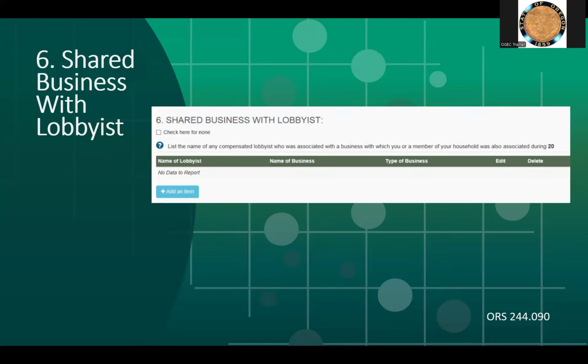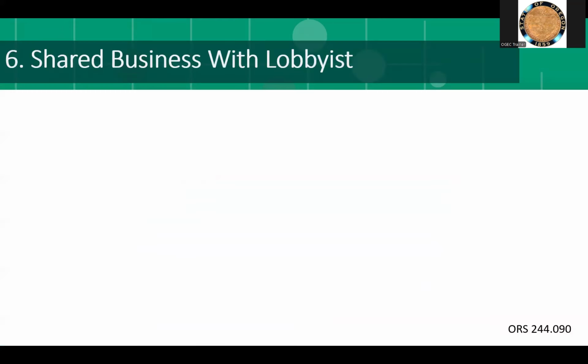Question 6 of the report requires SCI filers to list any business that they or their household members were associated with in 2024 that also paid a lobbyist. What qualifies as an associated business? For SCI filers, an associated business is any business listed in question 2.